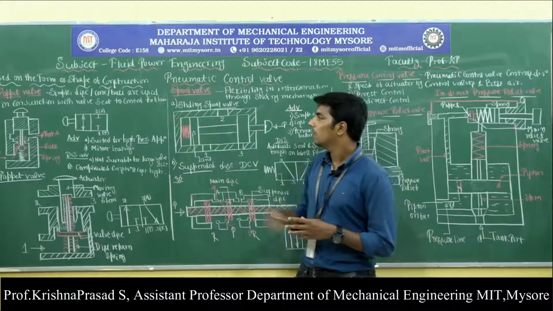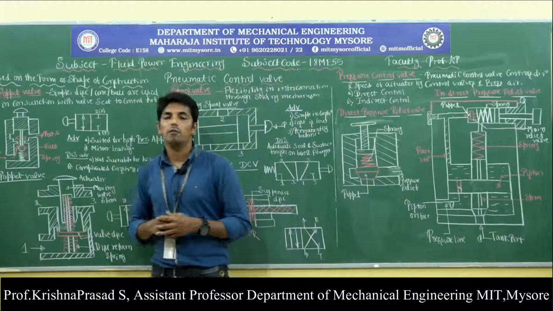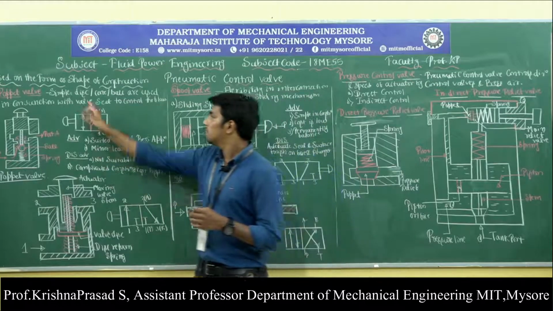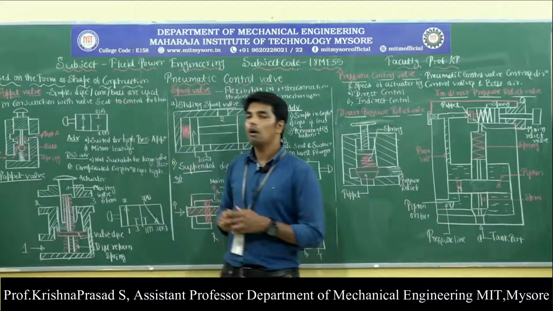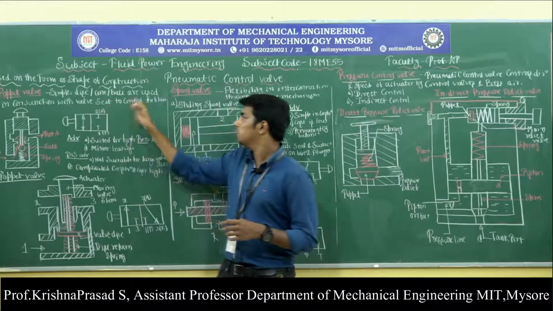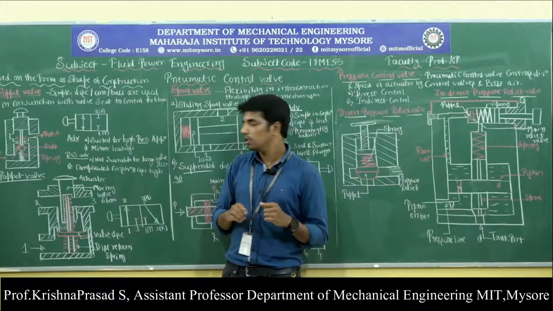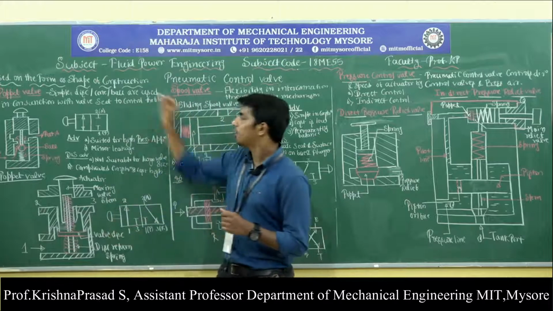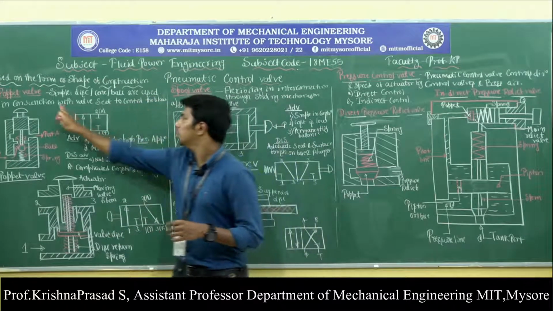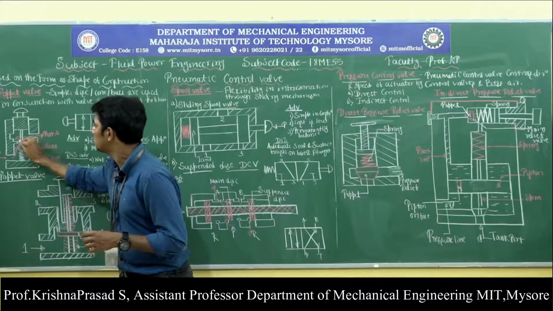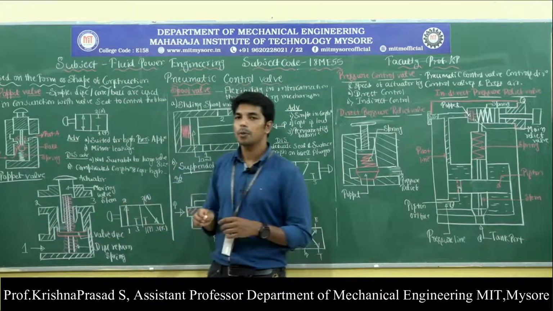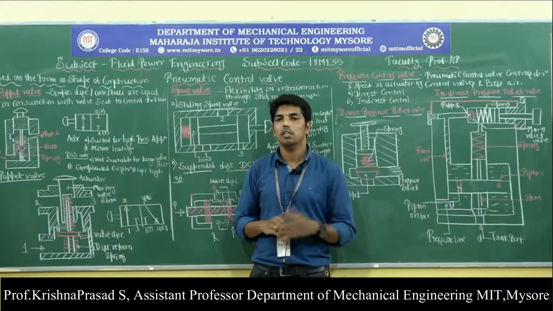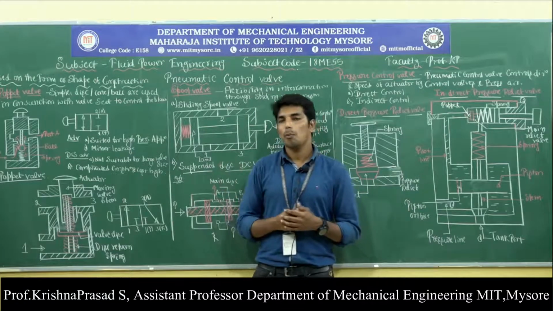Under that, the very first thing we need to understand is what is meant by the poppet valve. The poppet valve consists of a simple disc, cone or ball. These are used in conjunction with a valve seat to control the flow. Observe here, in the poppet valve we use a ball, disc type or cone type, used in conjunction with the valve seat. These are the valve seats, and this is the ball. That is called the poppet valve.